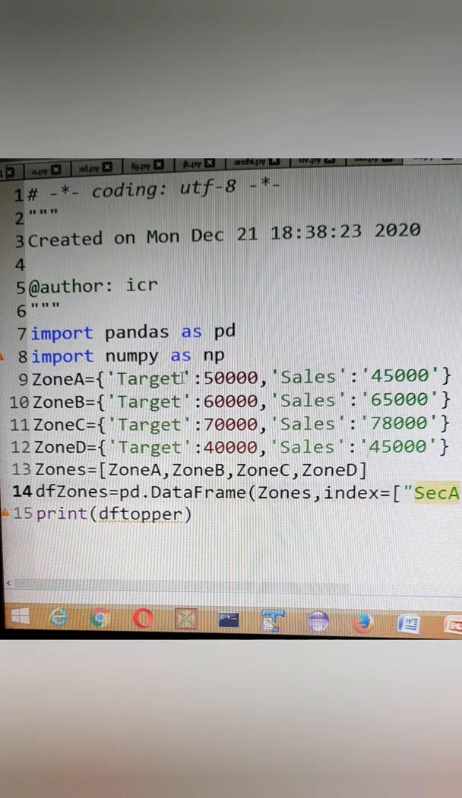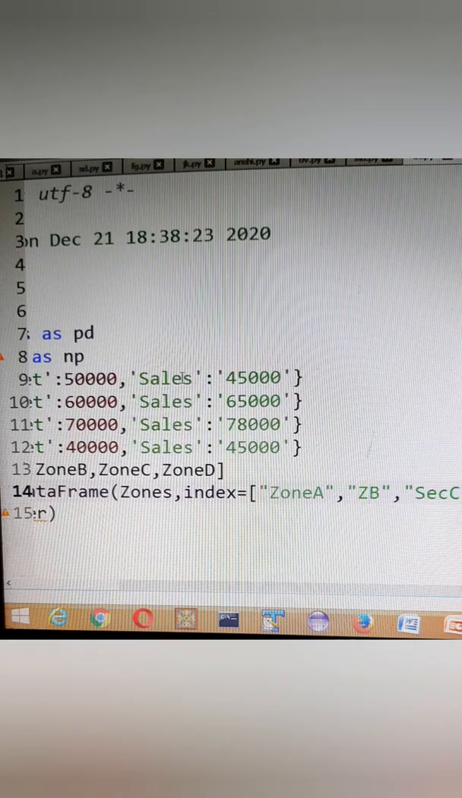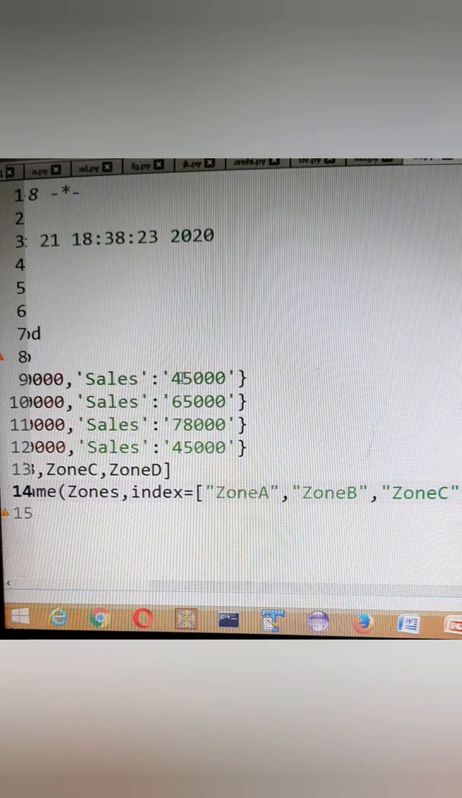According to the question, they are saying the zone name should be the row labels. So the index should be according to the zones. We'll write here zone A. Then here also we'll write zone B as the index labels for each and every row. And here also zone C. And one more we'll write as zone D.